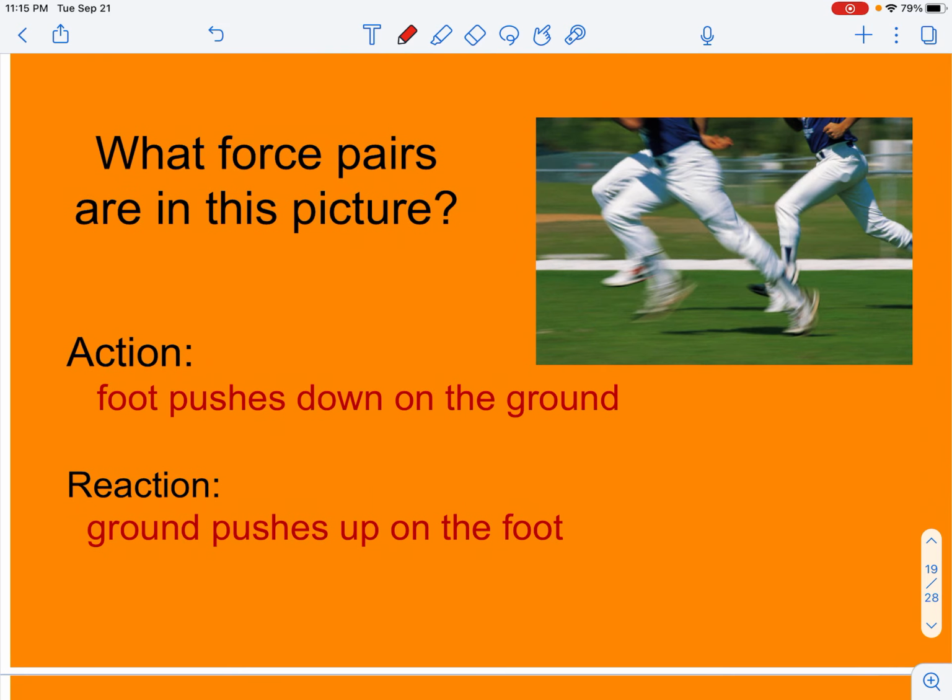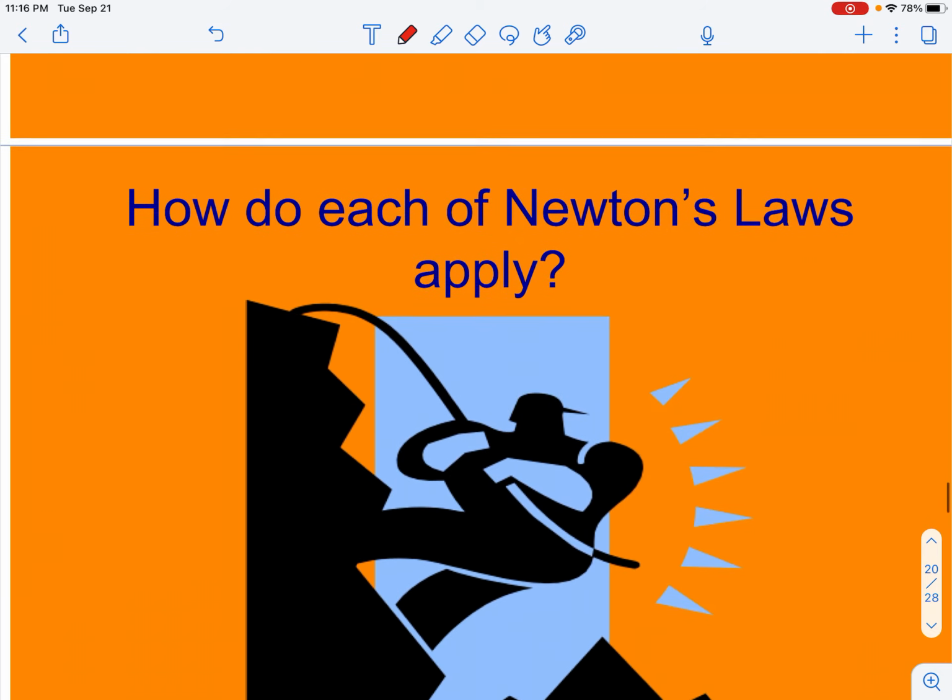Here we have the guys running. The foot applies a force down onto the ground. So, as a result of that, Newton's third law says the ground applies a force upward onto the guy's foot. So there is your action-reaction pair. Again, two objects, the foot and the ground. They each experience a force.